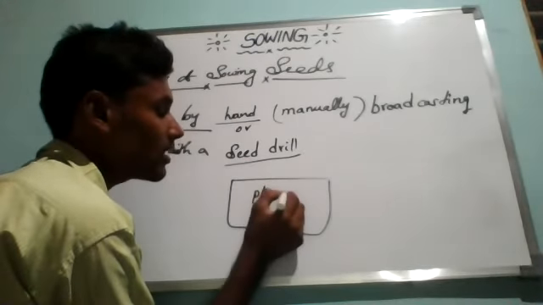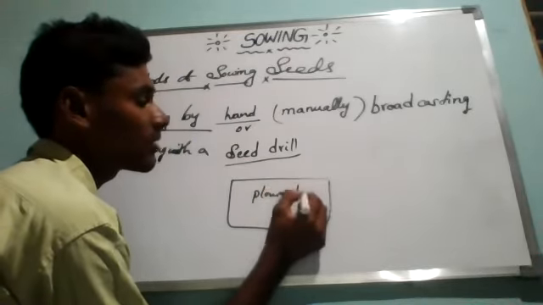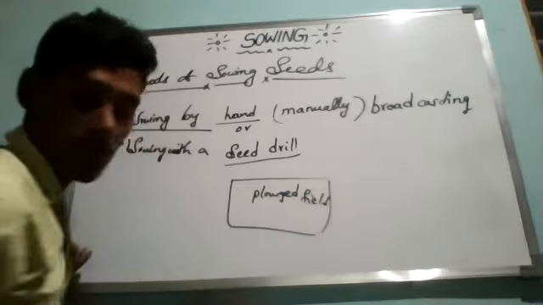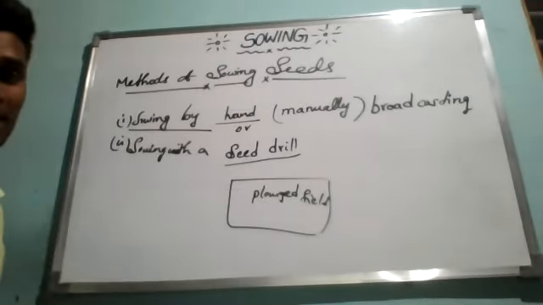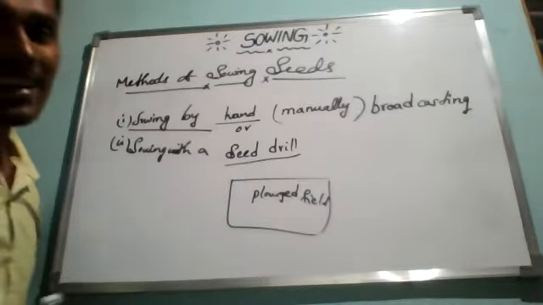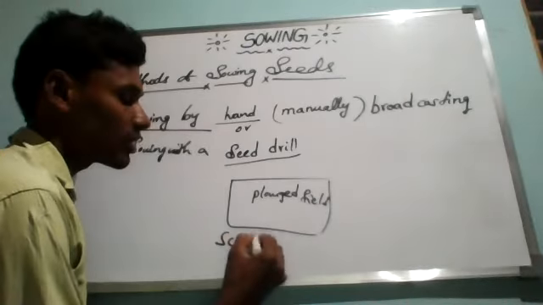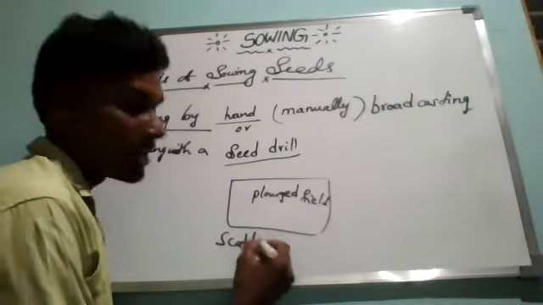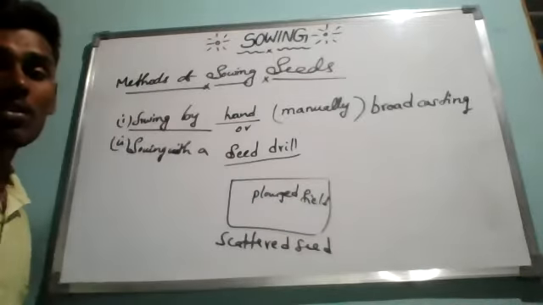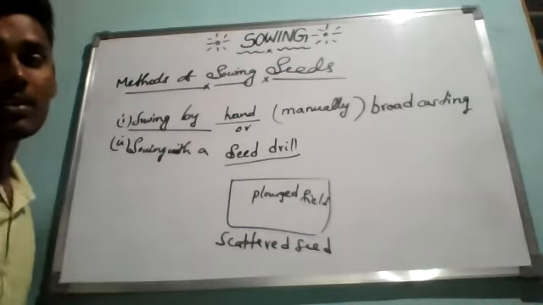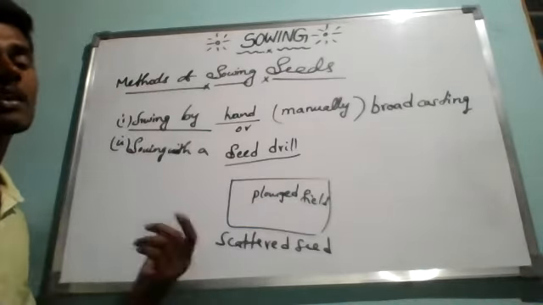So first I need to do what? Plowing. Correct or not? So this is my plowed field. By hand we have to take the seeds and gradually scatter them, meaning distribution. Planting the seeds. So scattering seeds gradually, one after one, by using hand is called sowing of seeds by hand, or we can also call it broadcasting.